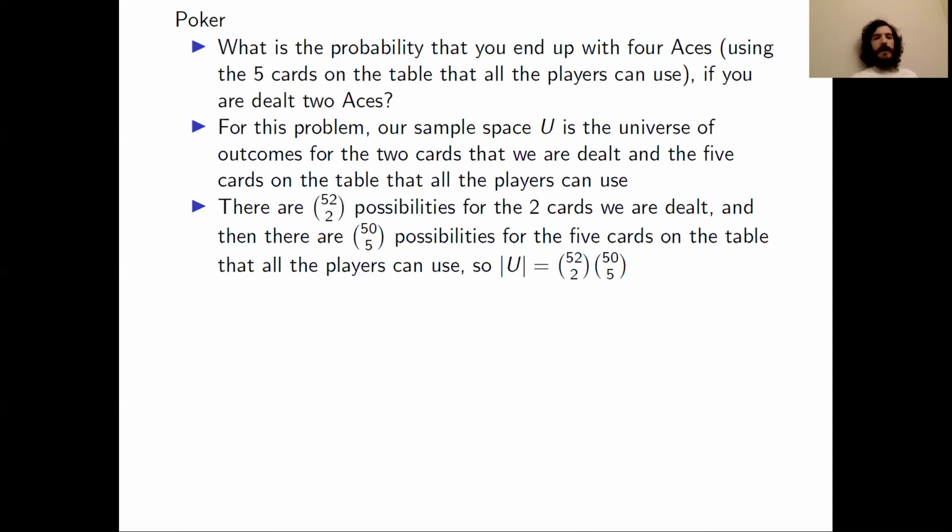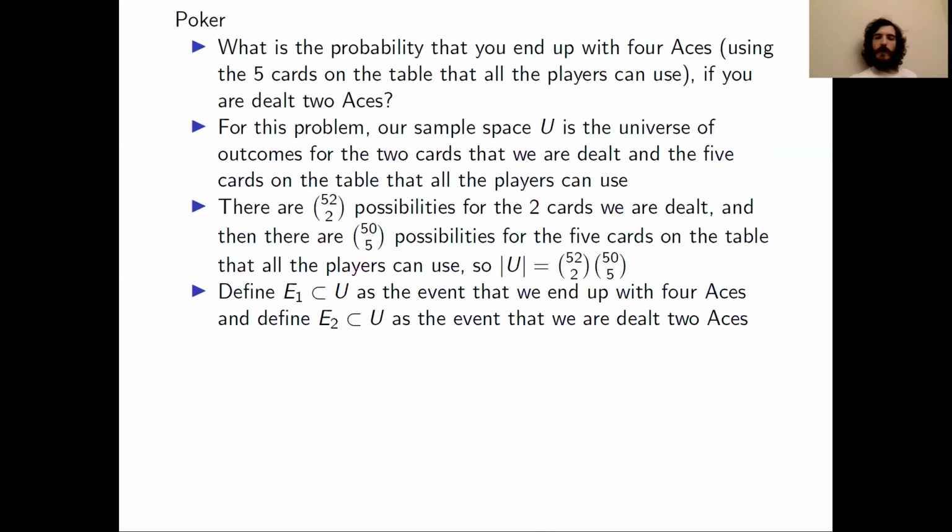And in order to find that cardinality, we can count that there are 52 choose 2 possibilities for the cards that we are dealt, the same number that we found in the last problem. And then, for every possibility for those 2 cards that were dealt, there will be 50 choose 5 possibilities for the 5 cards on the table that all the players can use. This gives us a total number of 52 choose 2 times 50 choose 5 possibilities, and that is the cardinality of the universe U.